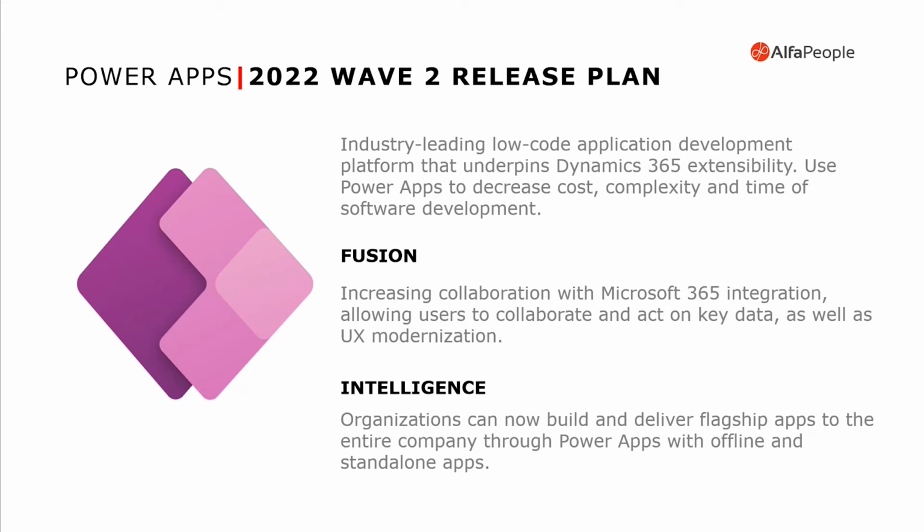The apps are more and more integrated, and this is Microsoft delivering for you not just one product, but a whole chain of products that will enable you to create this fourth goal, intelligence. Because now the idea is not just to deliver a regular app or just create an app for your company. No, it is to create a real flagship app. So when we are creating a real flagship app, it means that this app that you're going to build for your company is a valuable app. It's an app that has a value for your company. It makes the difference on your company, on your process, on your flow.